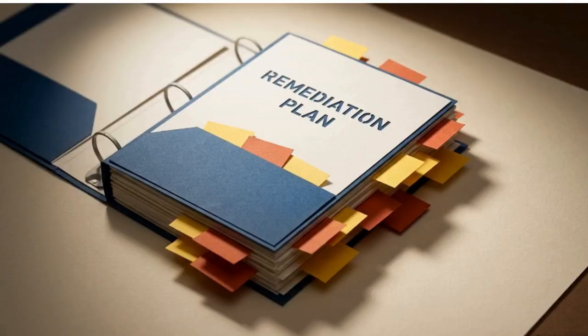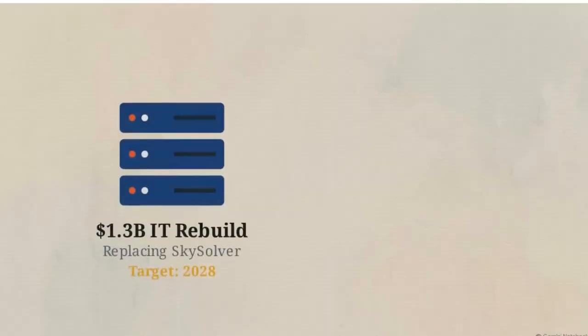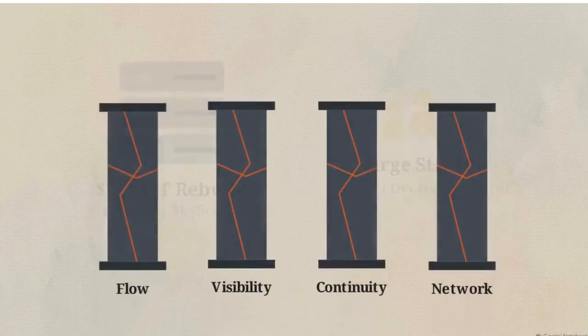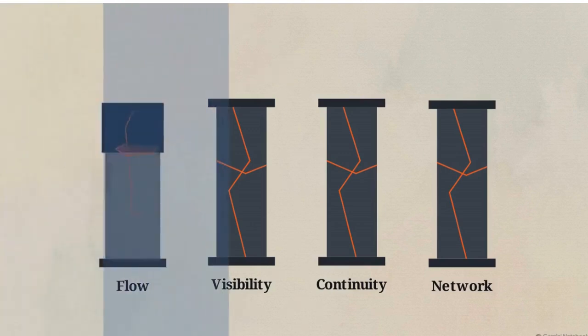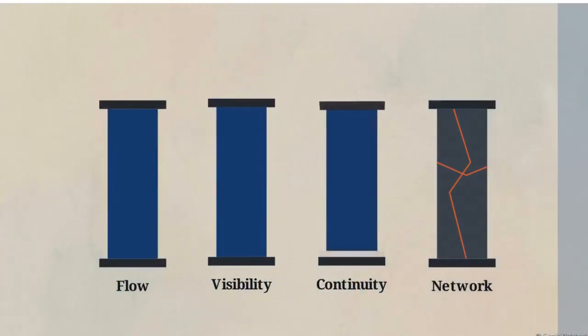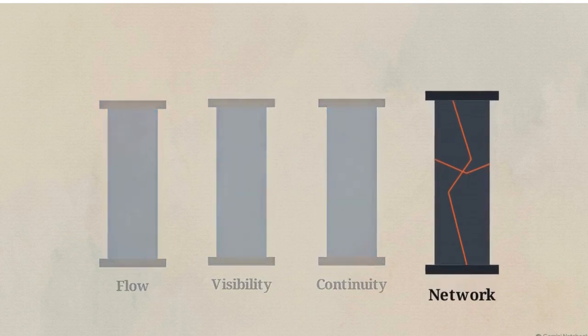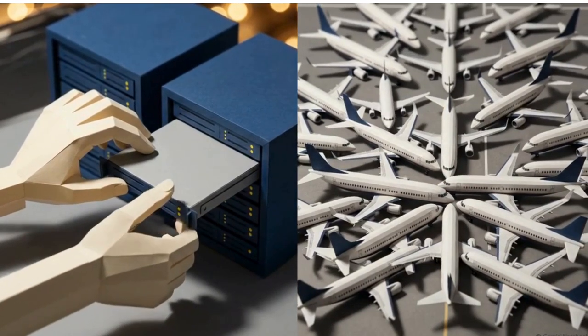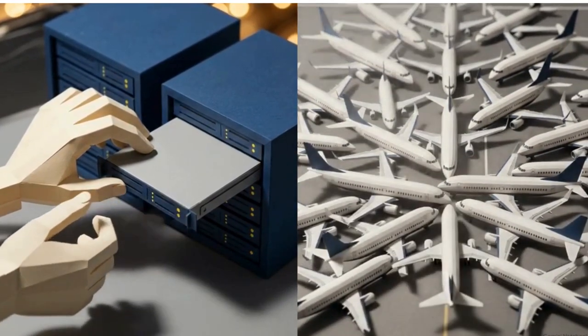In response to the failure, Southwest committed to massive remediation efforts, specifically a $1.3 billion IT rebuild scheduled for 2028, alongside newly trained surge staffing protocols. These investments effectively neutralize the immediate flow, visibility, and continuity deficits identified in the autopsy. Yet there is a glaring omission in their public remediation plans. The fundamental network deficit remains structurally untouched. Software can be replaced, but altering a point-to-point network topology would require destroying and rebuilding the company's entire business model.